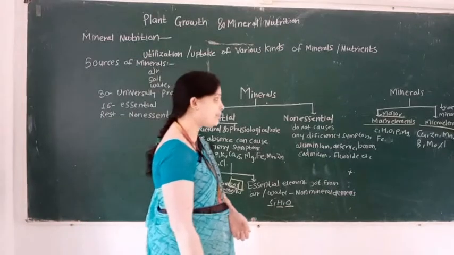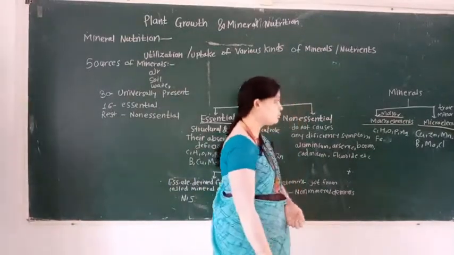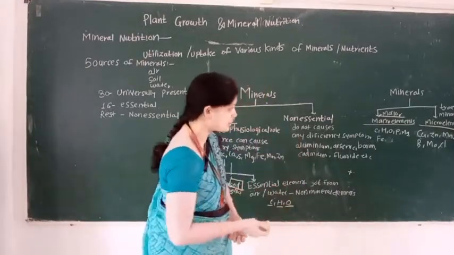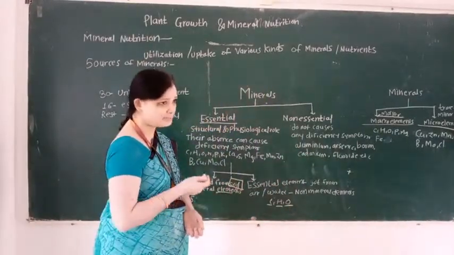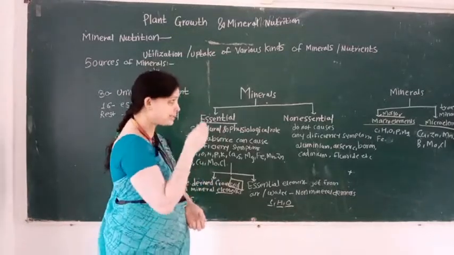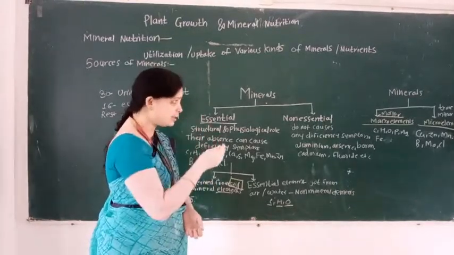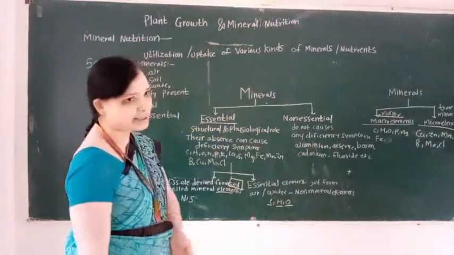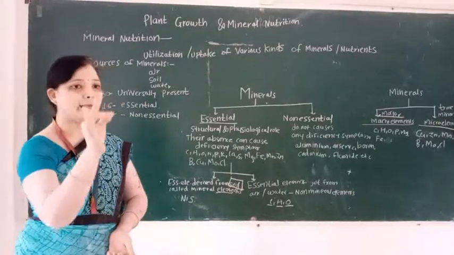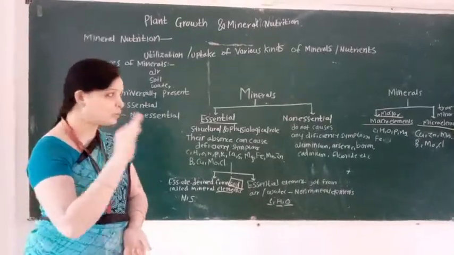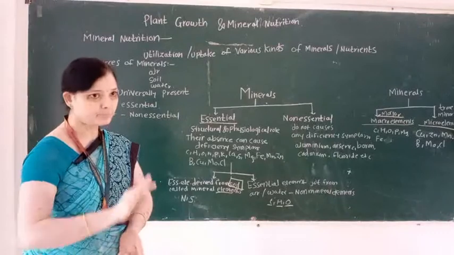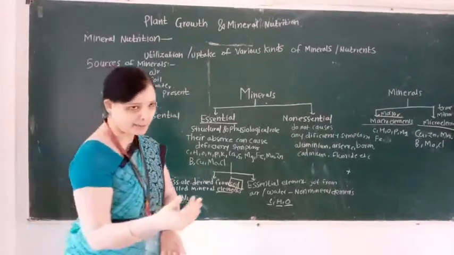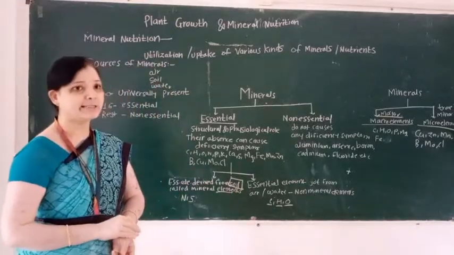Give the example of the macro elements. For example, carbon, hydrogen, oxygen, phosphorus, magnesium, iron, etc. And what is the second type of mineral? That is micro elements. And micro elements are also known as minor elements, or trace elements.